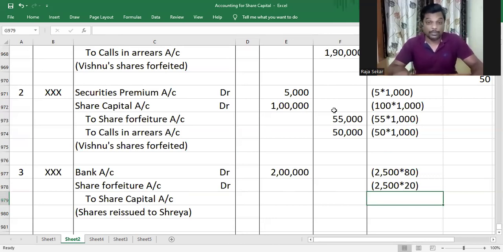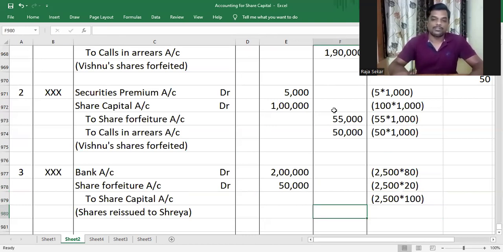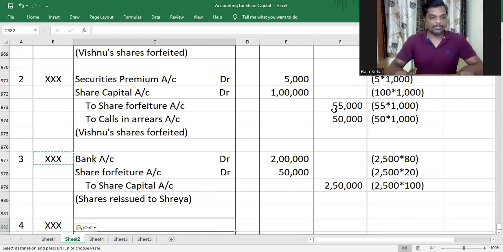We consider it as fully paid up, so 100 rupees paid up, but we are only collecting 80 rupees. So 100 minus 80 is 20 rupees. So 2,500 into 20. And share capital will be credited with the amount considered as paid up. It has been considered as fully paid up. So therefore, it will be 2,50,000 rupees.